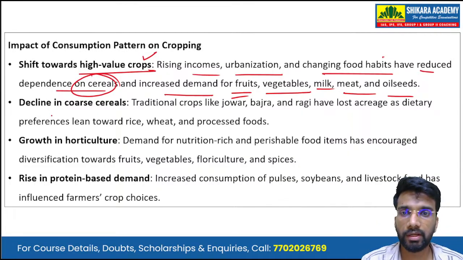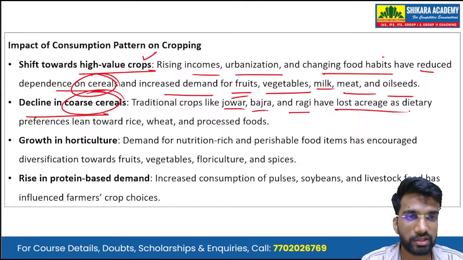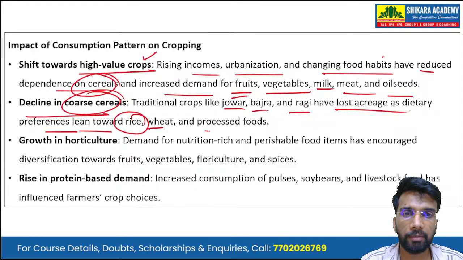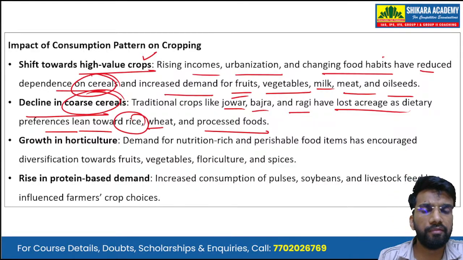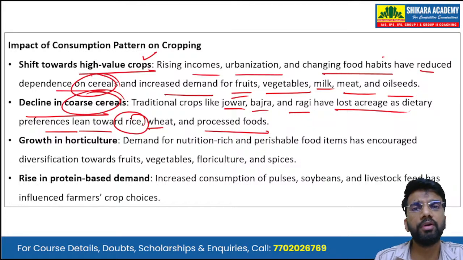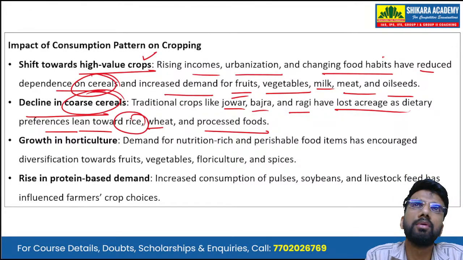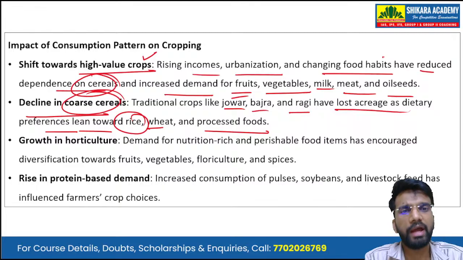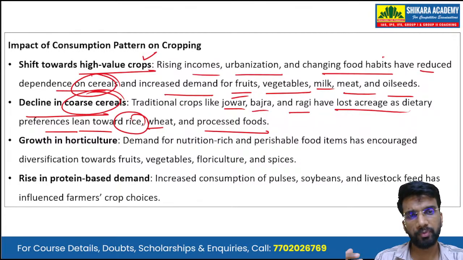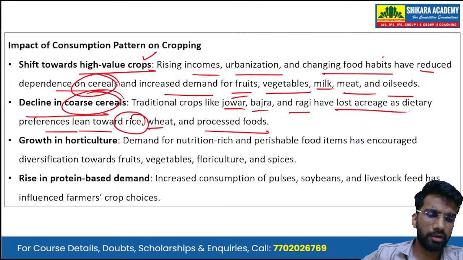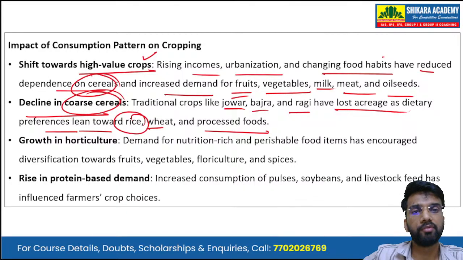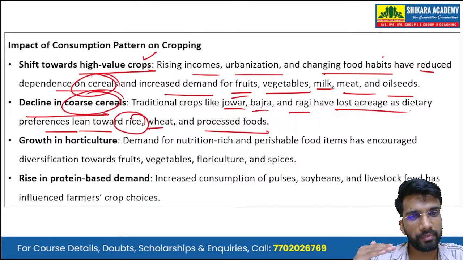Okay, then decline in coarse cereals. Traditional crops like jowar, bajra, and ragi have lost acreage as dietary preferences lean toward rice, wheat, and processed food, because wheat and rice are also used in processed food. Therefore, traditional crops like the millets, jowar, bajra, ragi have lost the acreage. But in the past couple of years, there has been a push from the government and also from aware citizens towards increasing the production of millets in the country.